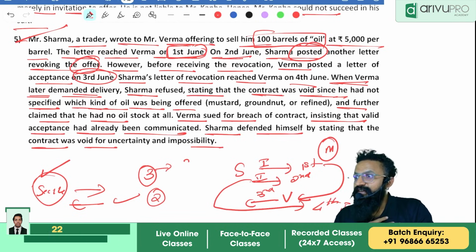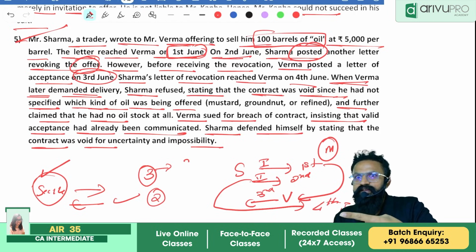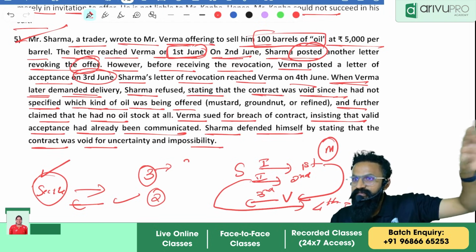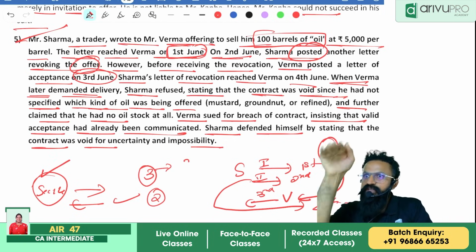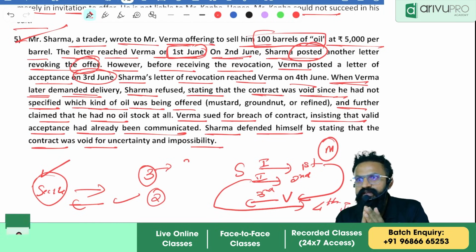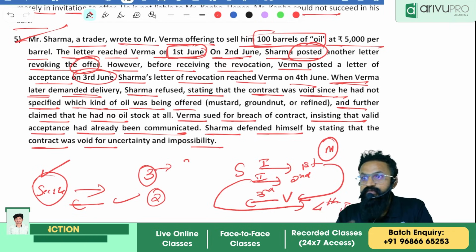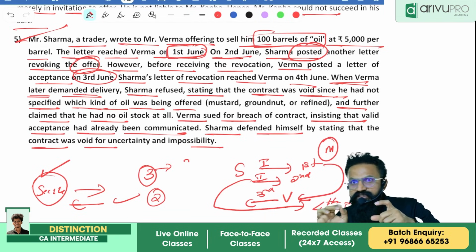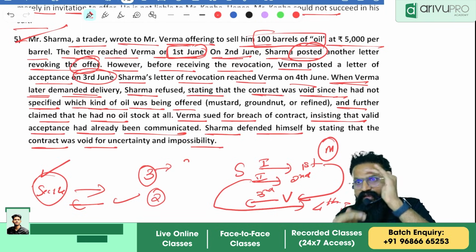Now what should I write? When is acceptance complete for the proposer? From the proposer's point of view, that is from Sharma's point of view, acceptance is complete when the letter is put in the course of transmission. Now can he revoke? The answer is no. I need to write that entire provision for this part, since so many letters are being exchanged. So according to the postal rule, he has given his acceptance and that acceptance is valid.